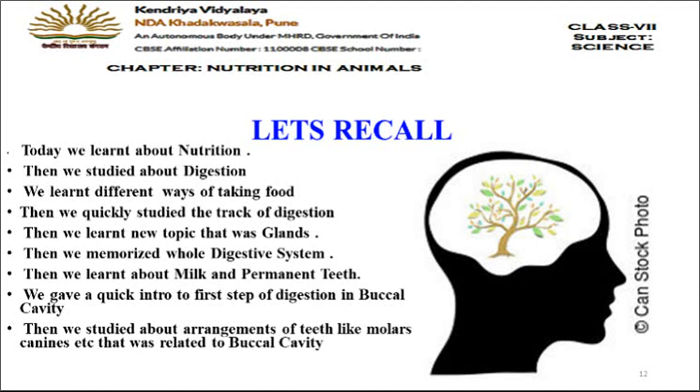Then we studied about two sets of teeth, that is milk teeth and permanent teeth. Then what is present in the buccal cavity and what happens when the food is kept in the buccal cavity. Then we studied the different types of teeth present in our mouth, that is incisors, the biting teeth, canines, the tearing teeth, premolars and molars, the grinding teeth. So this is all we have covered in the video.